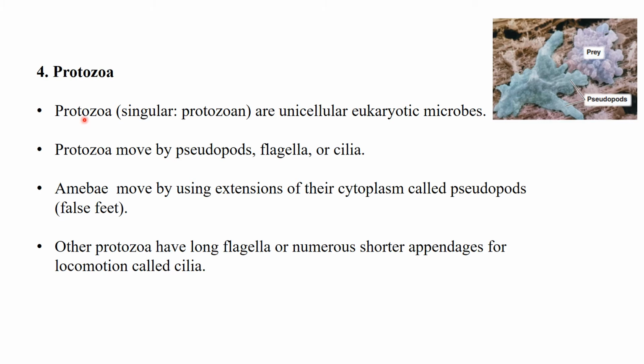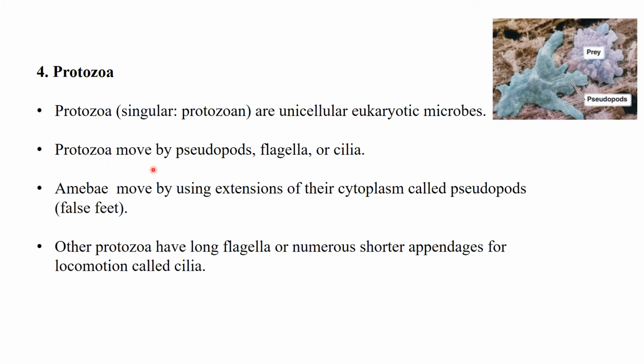Protozoa are unicellular eukaryotic organisms. These are single cell microscopic organisms. They have well membrane bound organelles and a membrane bound nucleus as well. Protozoa move by pseudopods, flagella, and cilia. There are three types of movement.